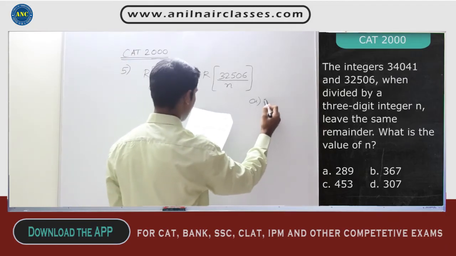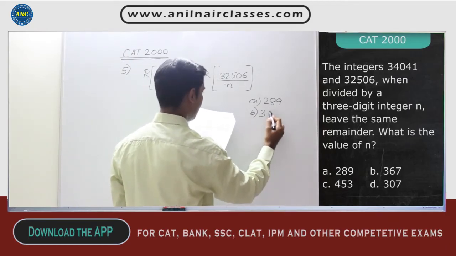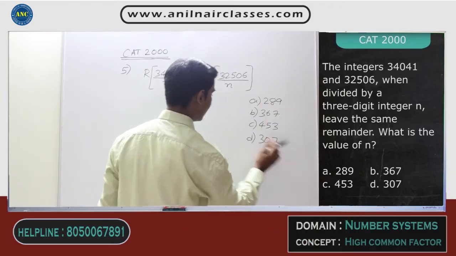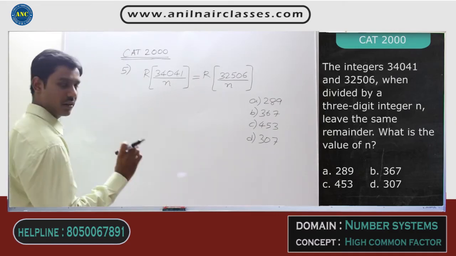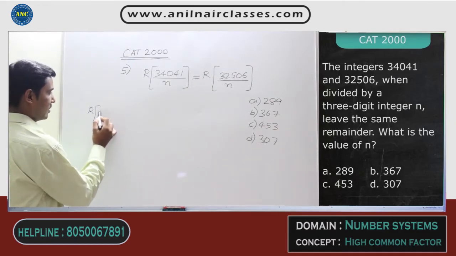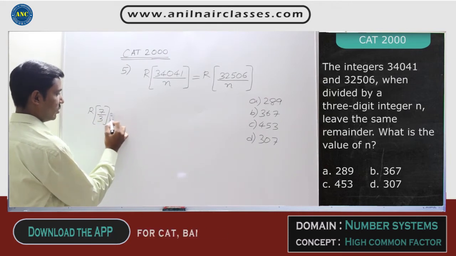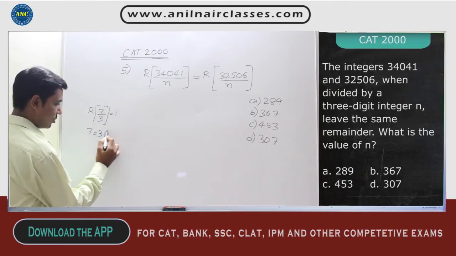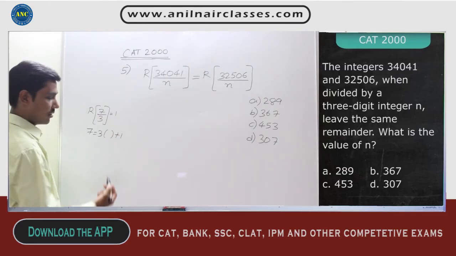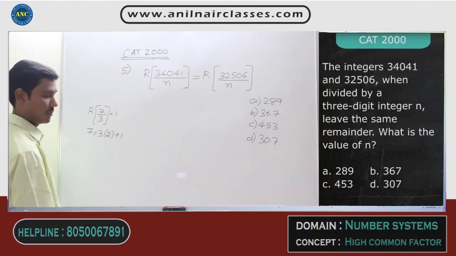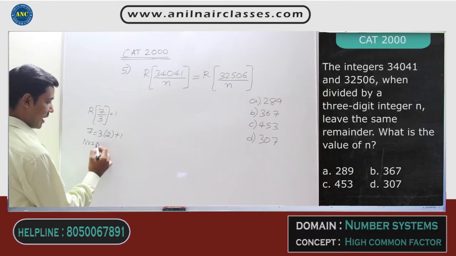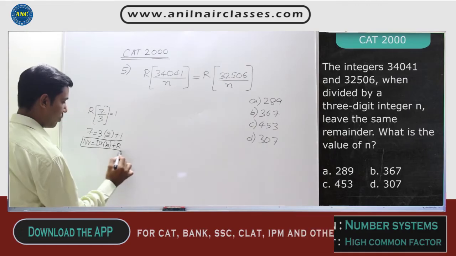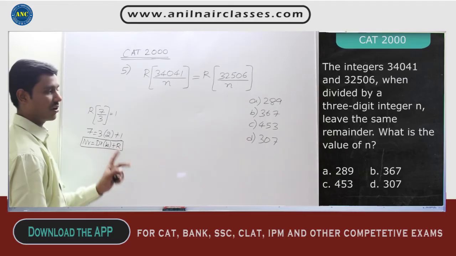And the options given are 289, 367, 453, and the last option is 307. Right? These are the given options. Now see here. Suppose a small scenario. Suppose the remainder when 7 is divided by 3. This remainder is 1, right? Can I write this 7 as 3 into some constant plus the remainder? In this example, the constant is 2. That means numerator can always be written as denominator into some constant plus the remainder.